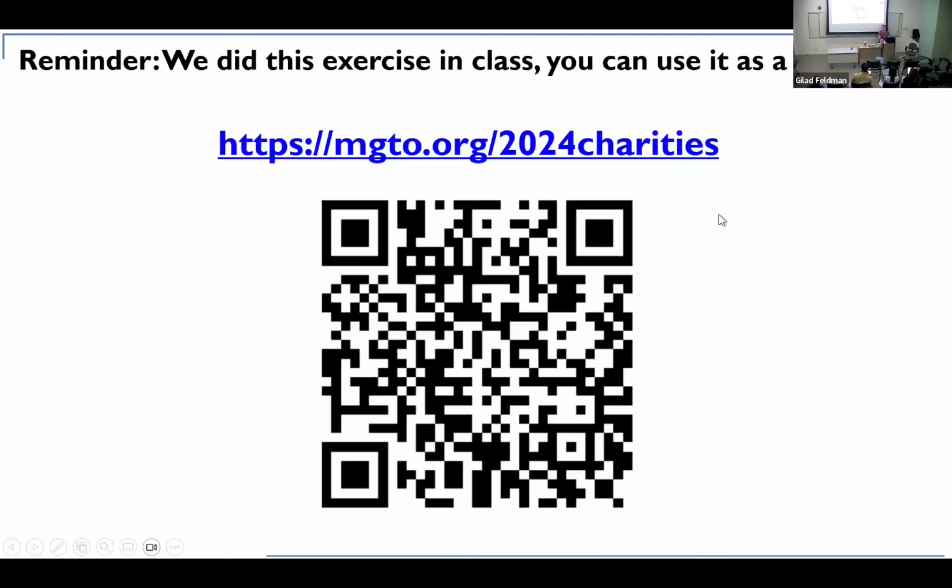So I just want to give you a few reminders of stuff that we've done together. So 2 weeks ago, you did some factors for charities. You sat together and you brainstormed with your teams what kind of different factors there are. So if you want, you can go back and revisit this. I've cleaned it up a little bit, so it's better structured, but you can identify some of the factors over there and see if you want to use any of that for your project 3.